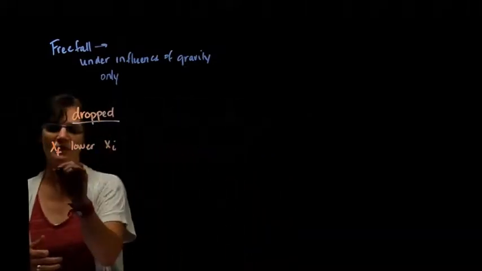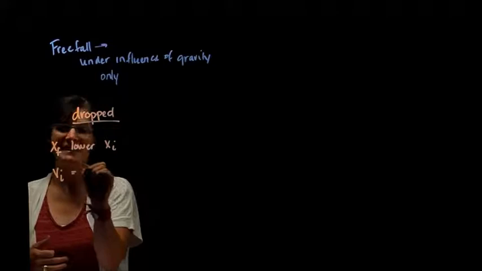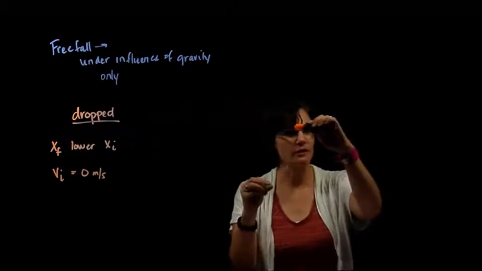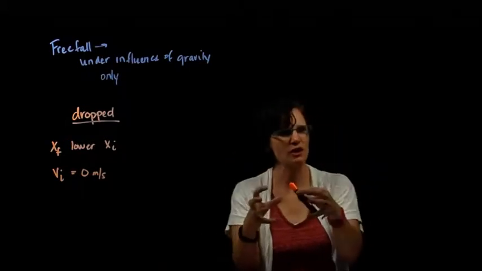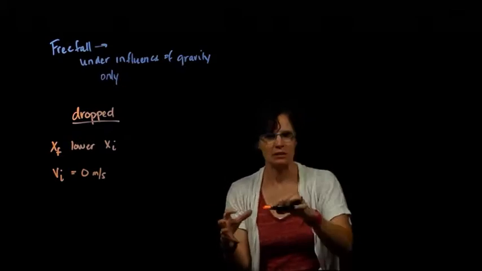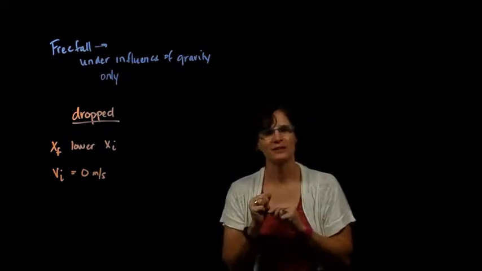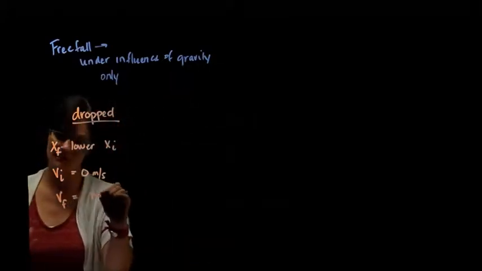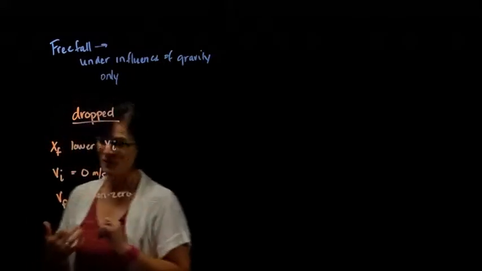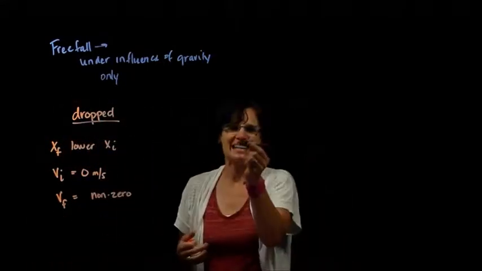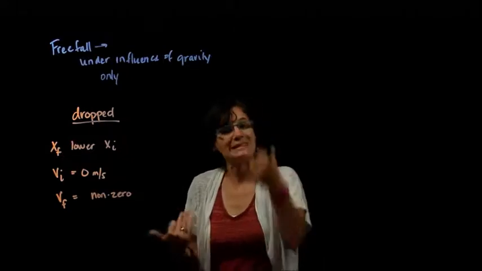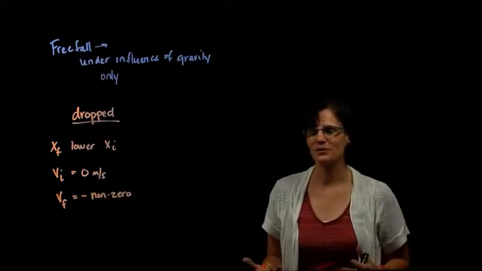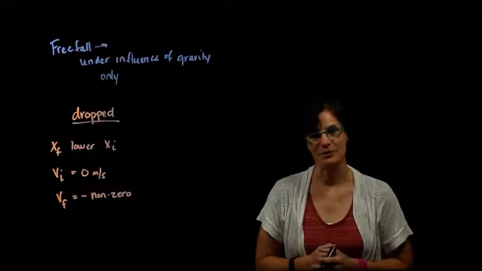We also know that the initial velocity of the object is equal to 0. As I drop an object, right before I let go of it, when I let go of it, as gravity is starting to take hold of it, it starts at 0 velocity. So a dropped object has initial velocity of 0. It will have a final velocity that is non-zero. And importantly, if I drop it, it will always be moving down. So its final velocity, whatever point in time later I'm interested in, will have a negative non-zero value.